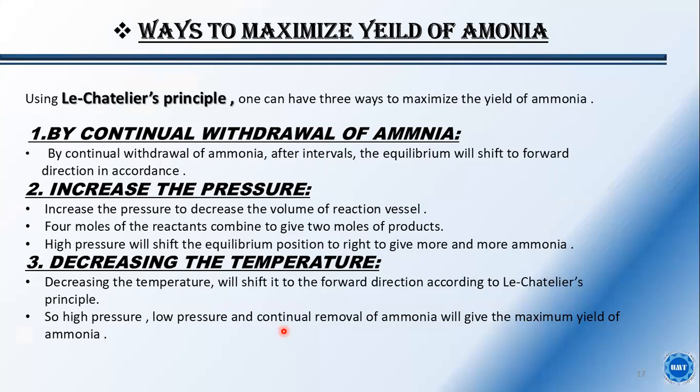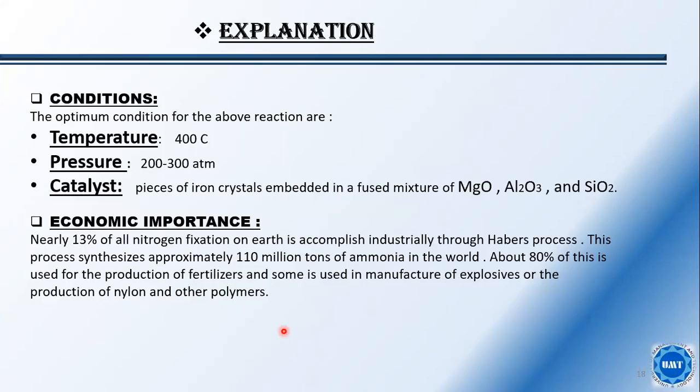The first one is continual withdrawal of ammonia. By using this, the equilibrium will shift toward the forward direction. By increasing the pressure, 4 moles of reactant combine to give 2 moles of product. High pressure will shift the equilibrium to the right to give more and more ammonia. Decreasing the temperature will shift the reaction in the forward direction according to Le Chatelier's principle. So high pressure, low temperature, and continual removal of the ammonia will give the maximum yield of ammonia.